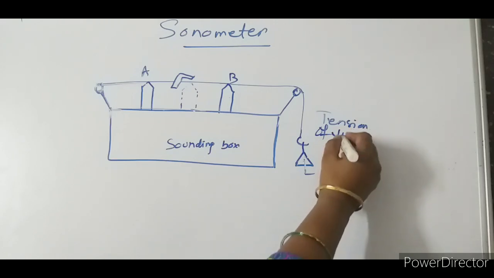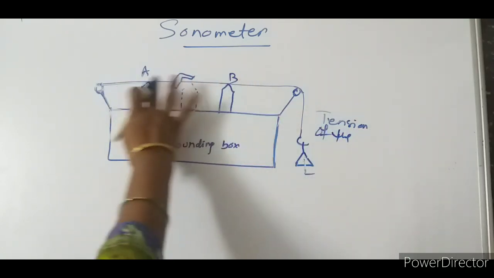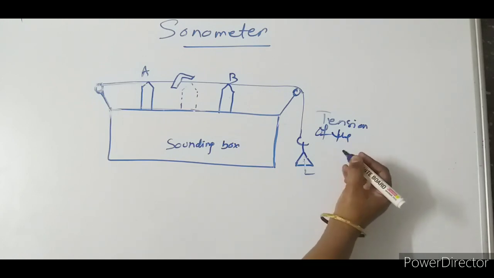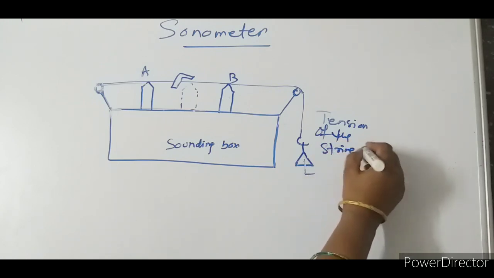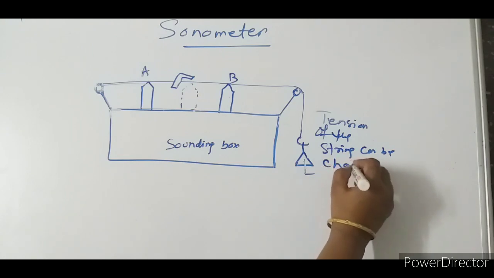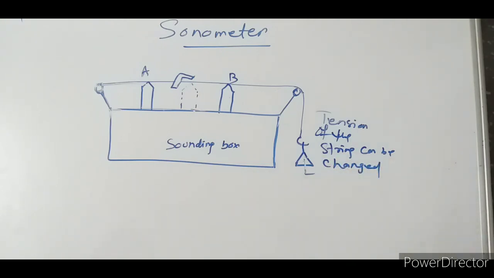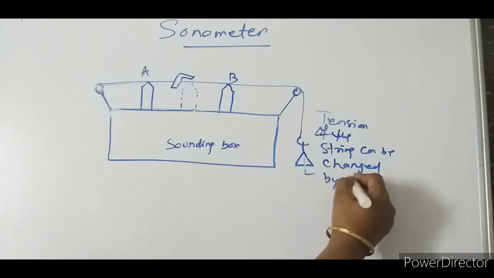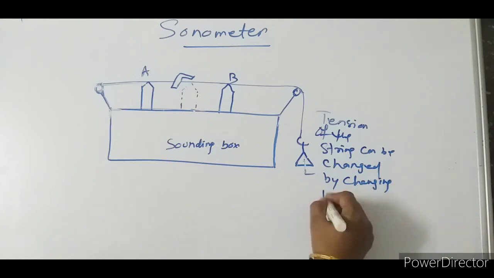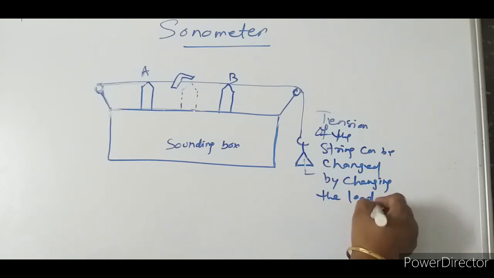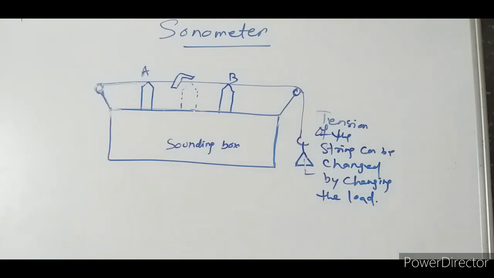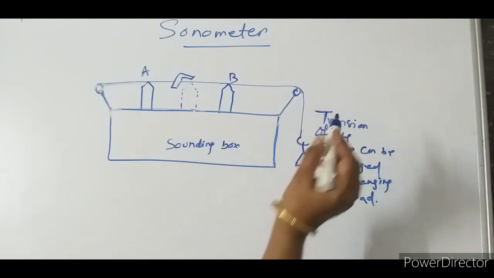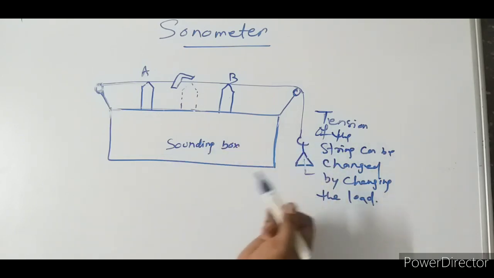This is the string. Usually we consider the portion between A and B. The tension of the string can be changed by changing the load. So the formula tells us F equals 1 by 2L root over T by M. Obviously the frequency is directly proportional to the root of tension. The more the tension, the more the frequency.